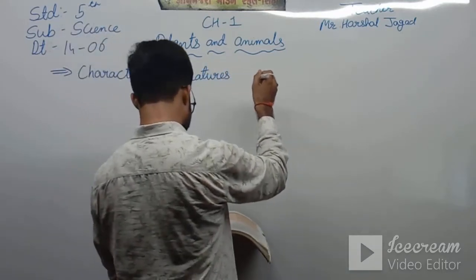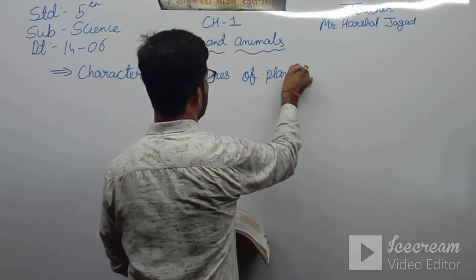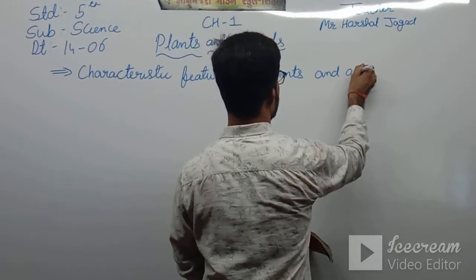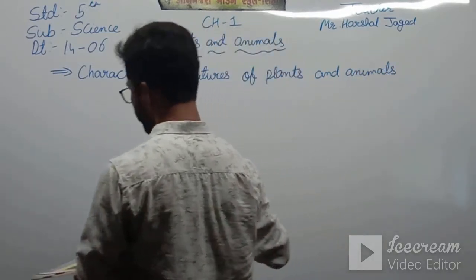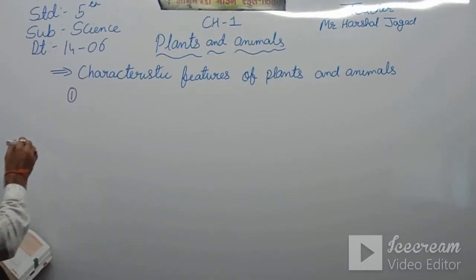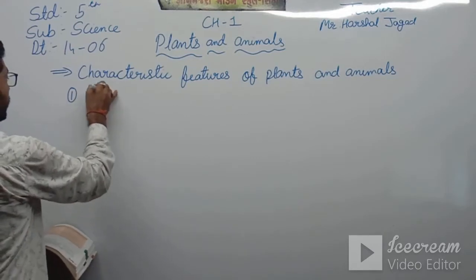Characteristic features of plants and animals. Okay, so here the first one, that is, all plants and animals breathe.